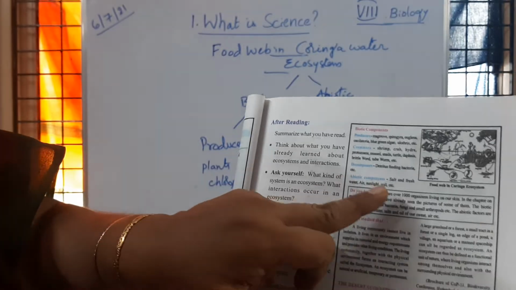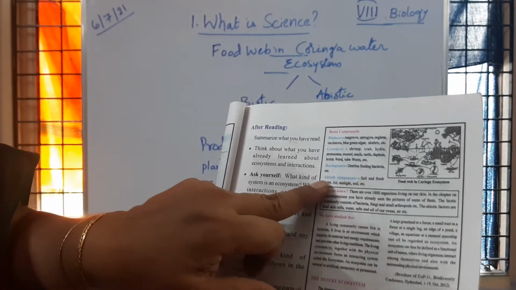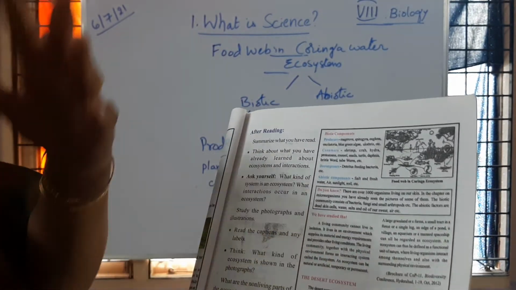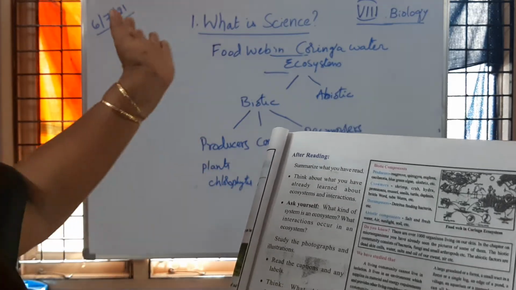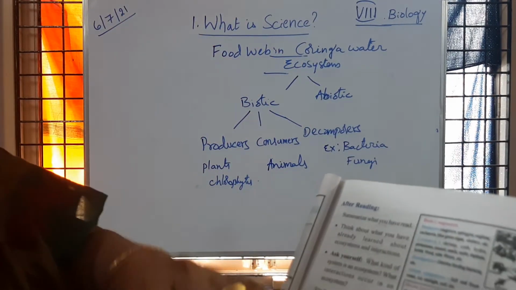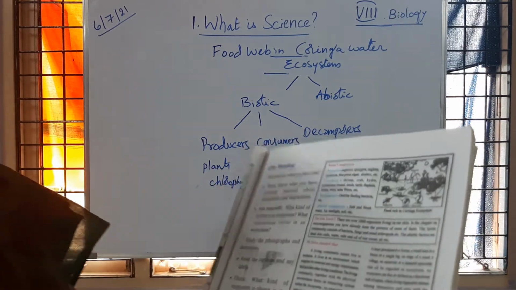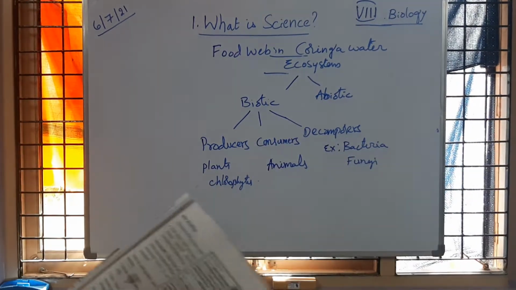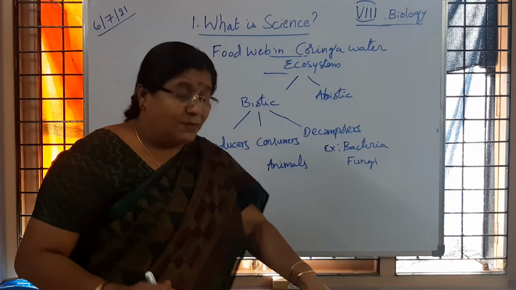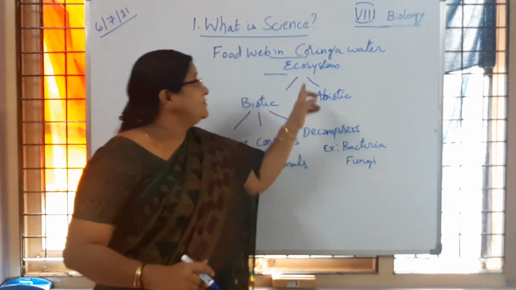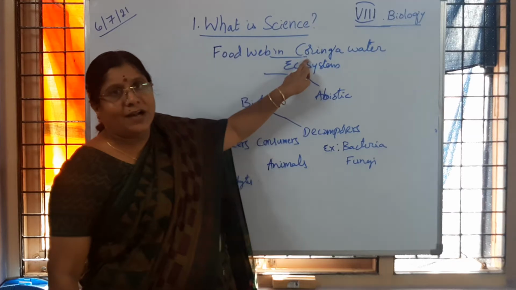Then abiotic components means salt and fresh water. Salt water is from Bay of Bengal, and fresh water from when river is mixing with the bay water. Is it clear to children? Then air, sunlight, soil, like that. So these are all the biotic and abiotic components which are present in the Kooringa water ecosystem.